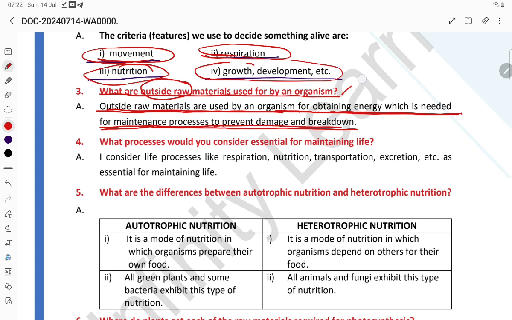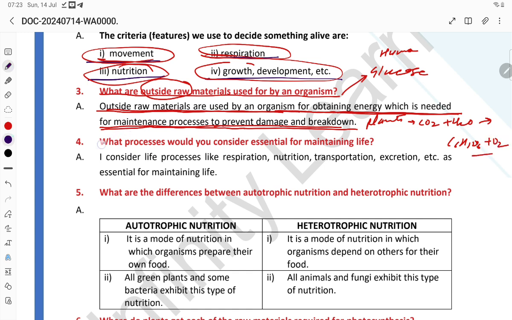In the case of humans, they use glucose, student. This is the outside raw material. If you are talking about plants, they are using CO2 and H2O, student. So they prepare C6H12O6 plus oxygen in photosynthesis.